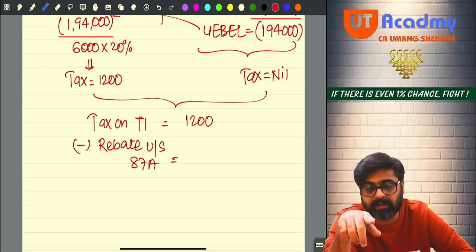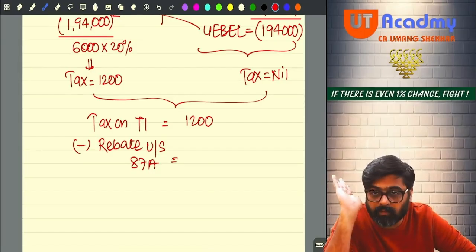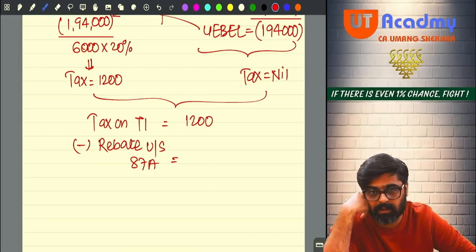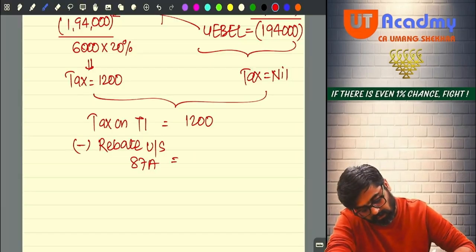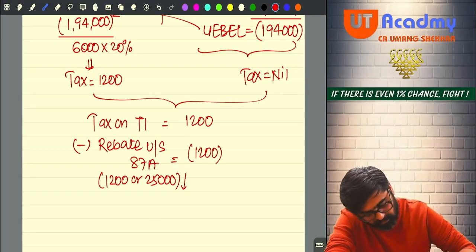Yes. So will you get the rebate? Yes. How much? Entire tax or maximum 25,000. To the extent of 25,000 you get rebate under 115BAC. So either the tax of 1,200 or 25,000, whichever is lower. So 1,200 will be the rebate.